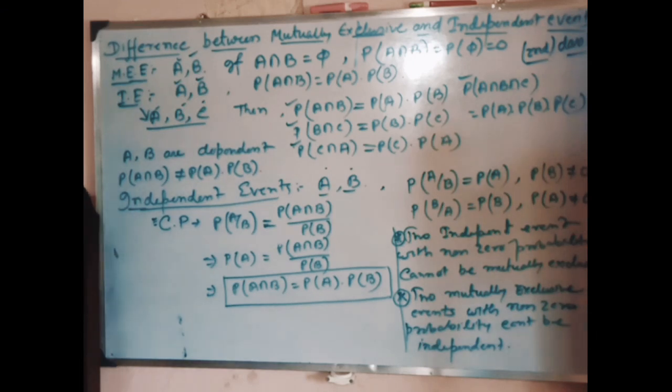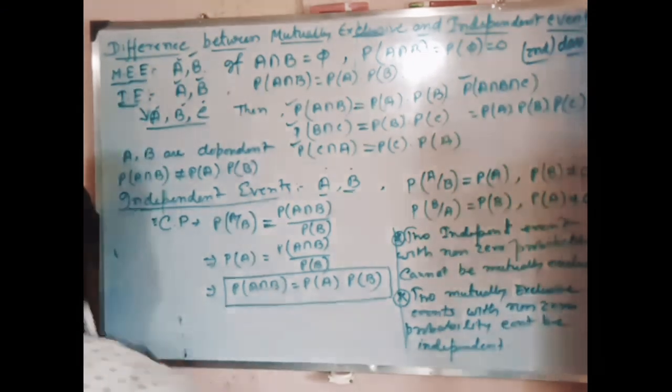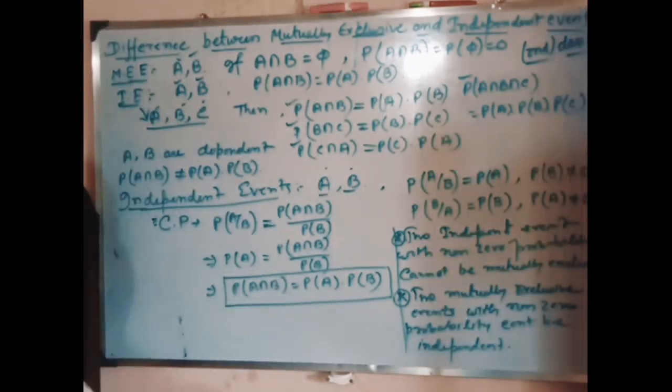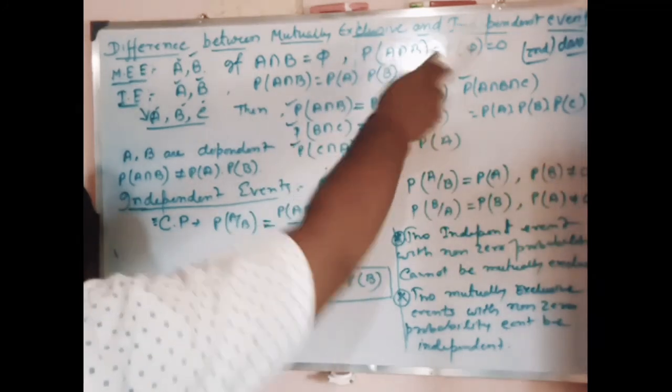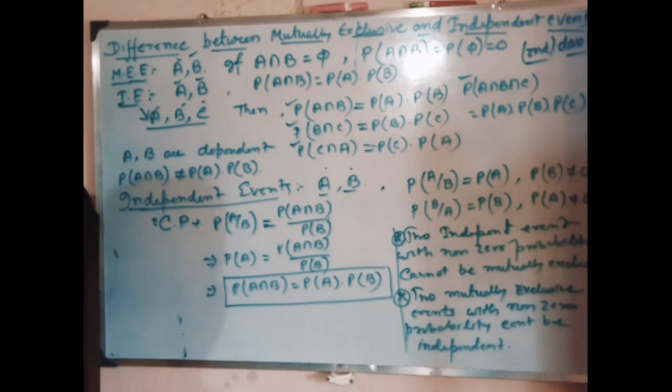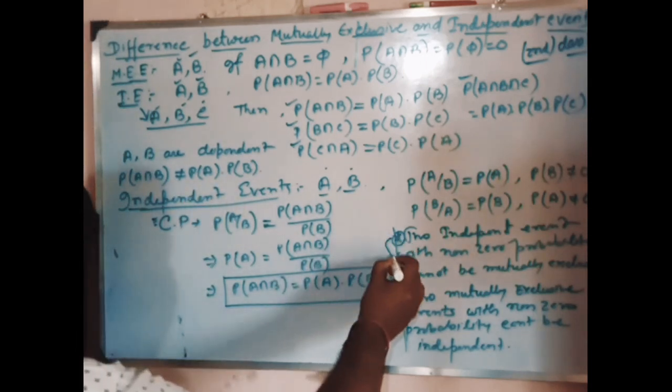Understood? Next, A and B are said to be dependent if probability of A intersection B is not equal to probability of A into probability of B. Now this is the difference between mutually exclusive and independent events. Two statements we have to remember. The first statement is, two independent events with non-zero probability can't be mutually exclusive. Two mutually exclusive events with non-zero probability can't be independent. These two we have to remember.